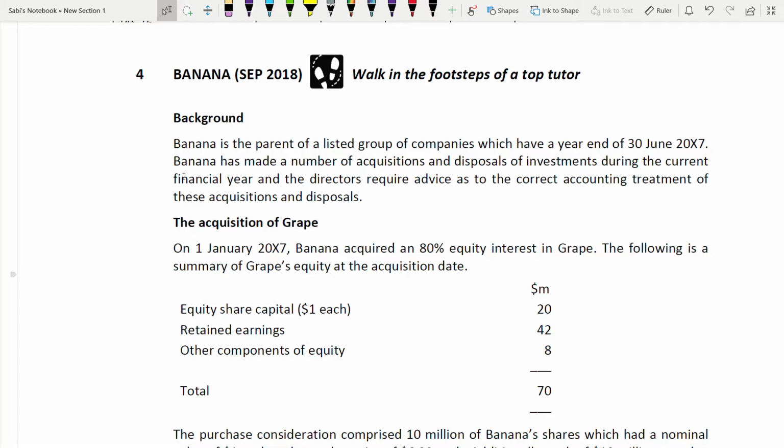Okay, jokes apart. Banana is the parent of a listed group of companies which have a year end. Banana has a number of acquisitions and disposals of investments during the current financial year, and you are the advisor on the accounting treatment of the acquisitions and disposals. So this company has acquisition also, has disposal also. The same company can have both. It's not just acquisition or just disposal. Banana is the parent company. Then we have the acquisition of Grape.